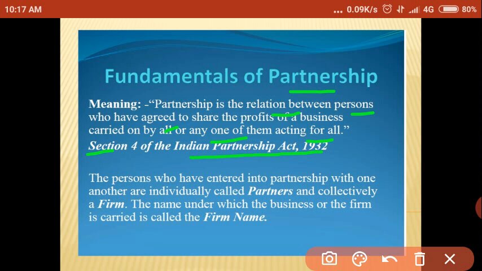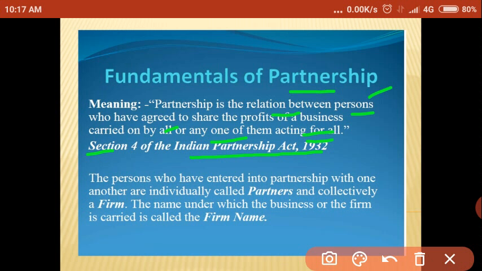What is partnership? Partnership is the relation between the persons who have agreed to share the profit of a business carried on by all or any of them acting for all.